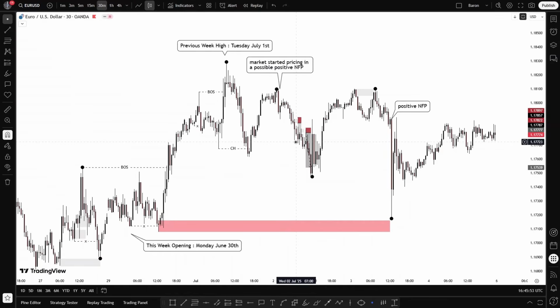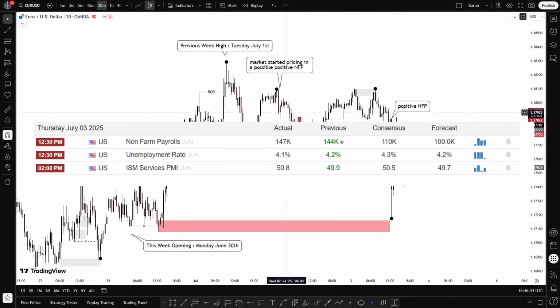And the reason for that is now the anticipation of a positive NFP after the positive manufacturing PMI and the job openings. Okay, so the market has started anticipating a really positive NFP here. So this has caused the market to follow the current bearish trend after breaking this level, which is a change of character. And here you can see this is the level where NFP has been released, and you can see this sharp drop caused by the positive NFP, as the market has anticipated.